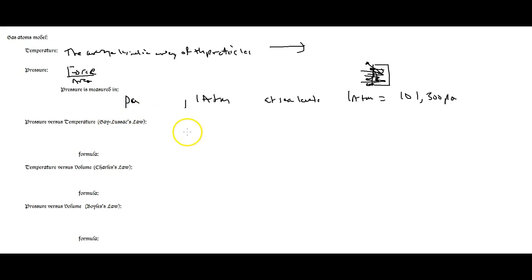Okay, moving forward, I have pressure versus temperature. So if I were to heat something up, let's say I have a container of gas, a little metal container. I put the lid on top, and I'm heating it up. What's going to happen to the pressure inside? Well, the pressure inside is going to get more. Why? Because the particles are going to slam into the side of the container more, and as they slam into the side of the container more, they're going to push on the side of the container more. And frankly, if you have a sealed container and you put enough heat on it, it'll eventually explode.